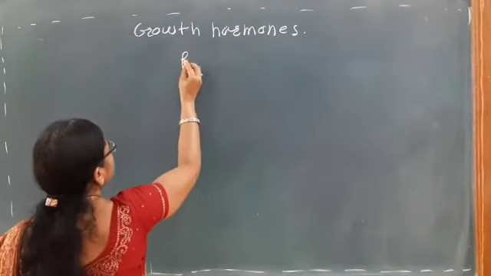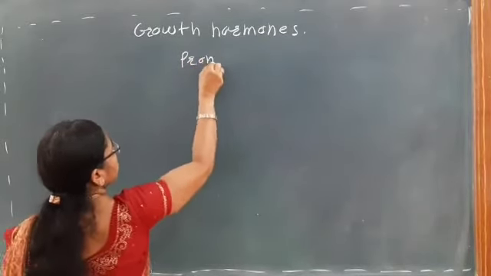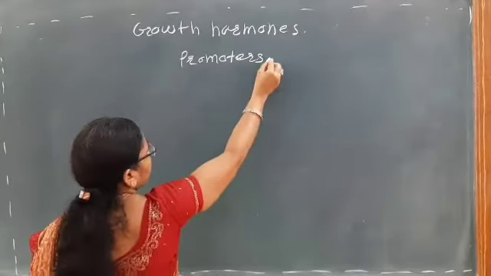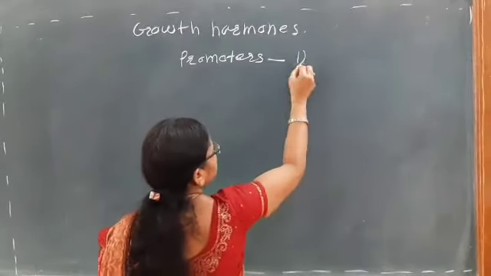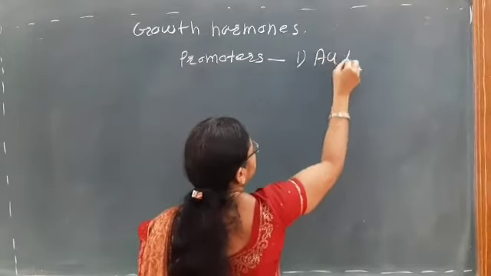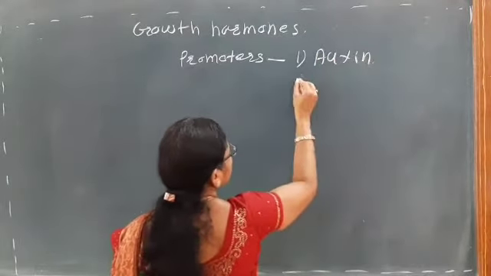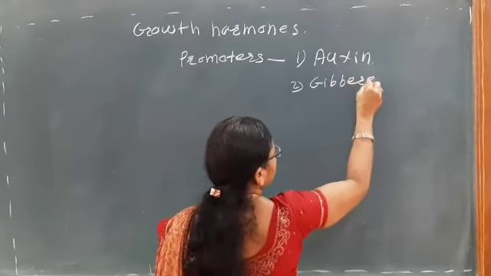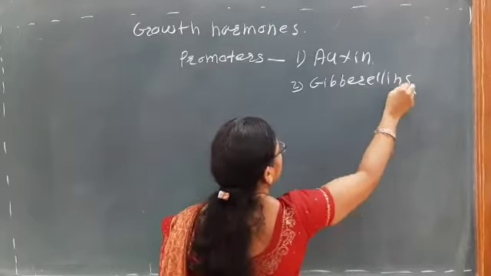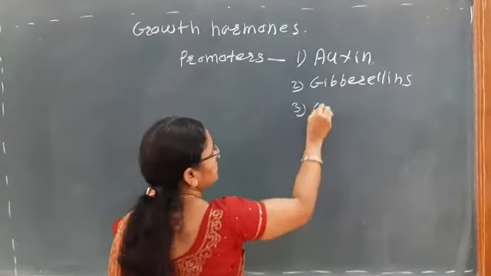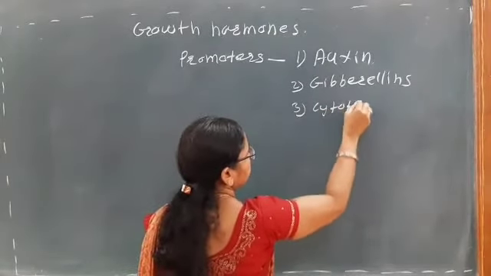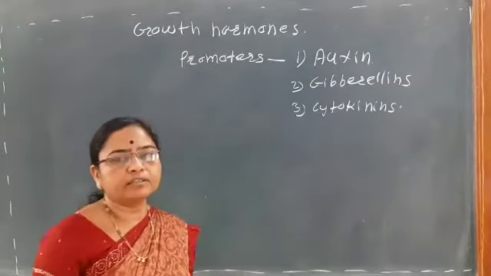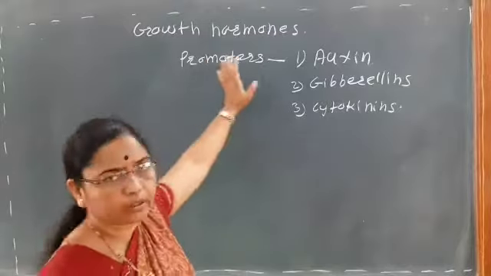First we see about the growth promoters. Which are the growth promoters? One is auxin, another is gibberellins, and third is cytokinins. So these are the three growth promoters.